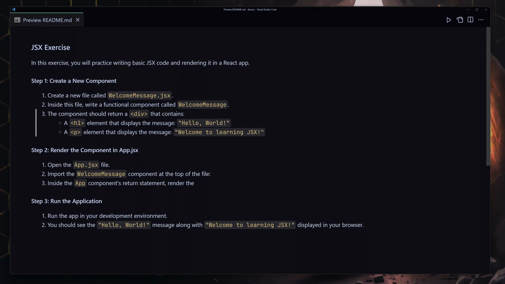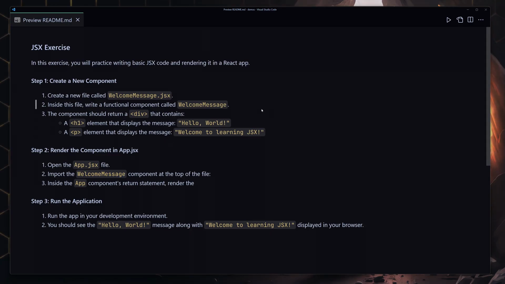Inside that component, you will have a div, and inside that div, you will have your h1 first of all, and inside that h1, you're going to be providing something like hello world. Underneath this h1, you're also going to be creating a paragraph which will say welcome to learning JSX, and finally you have to import it in the app.jsx and render that to the DOM. So give it your best shot.